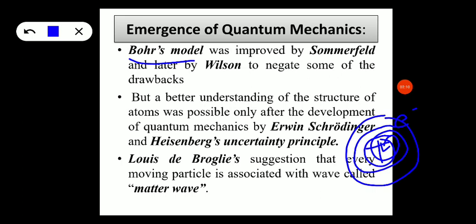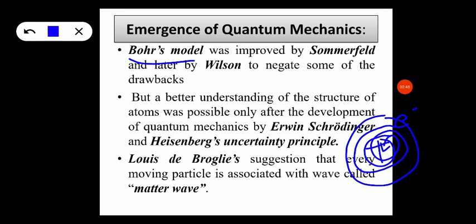And the second postulate is as long as the electron revolves around the nucleus in a circular path, it neither loses energy nor gains energy. Then the third postulate is an electron loses energy when it jumps from a higher to a lower energy level, and an electron gains energy when it jumps from a lower to a higher energy level. And the very important postulate is mvr, the angular momentum, is equal to n into h by 2 pi.